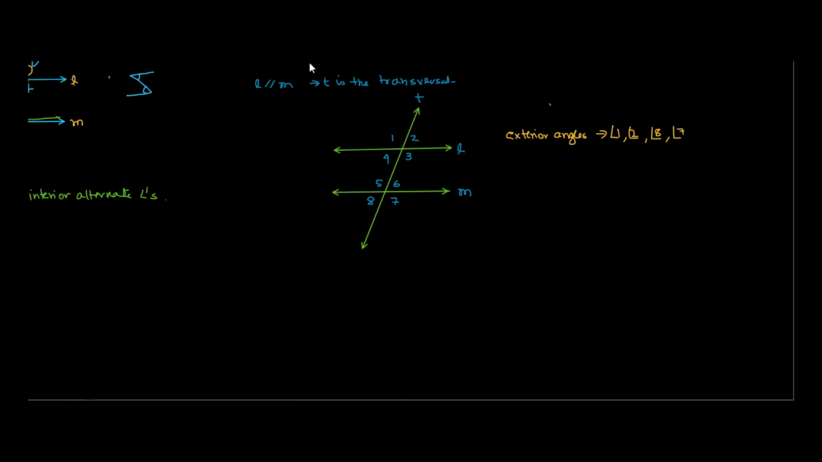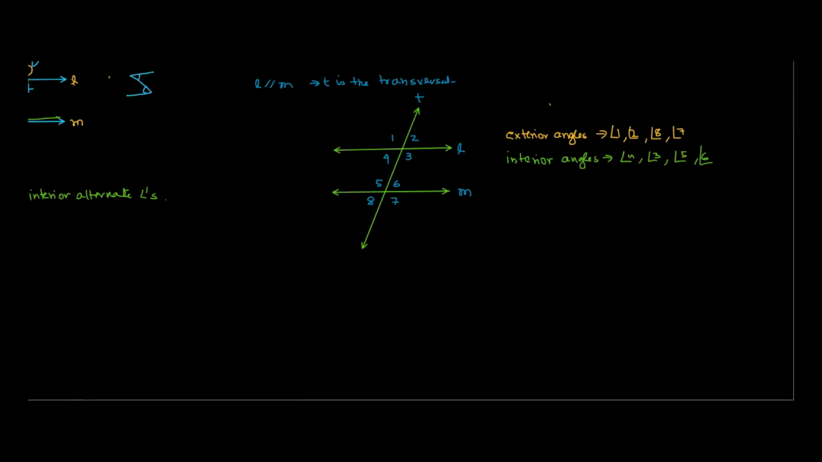Now, if I were to ask you which are the interior angles, so the angles which are on the inside, that is 4 and 3, 5 and 6. Correct. So 4 and 3 and 5 and 6. These are the interior angles. Now, if I say what are the corresponding angles, look at this angle and look at this angle. So 1 and 5 are corresponding angles.